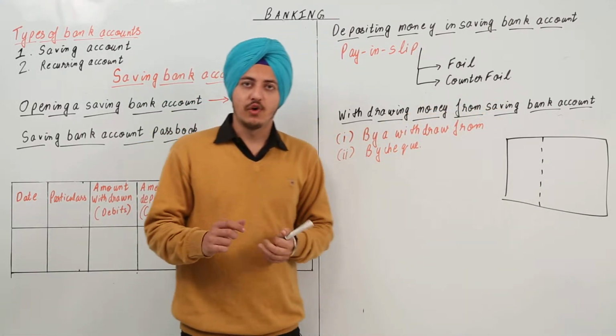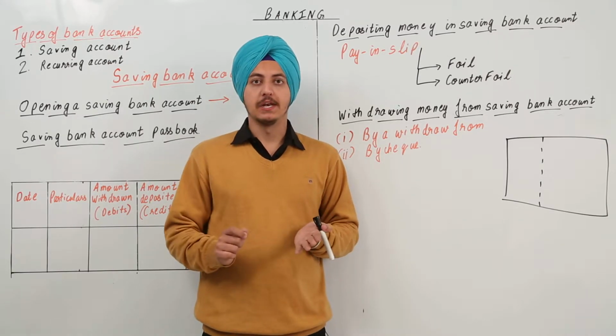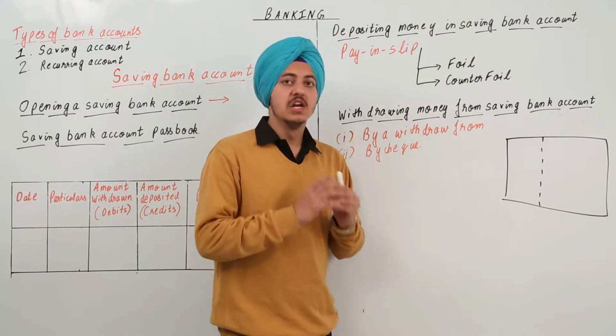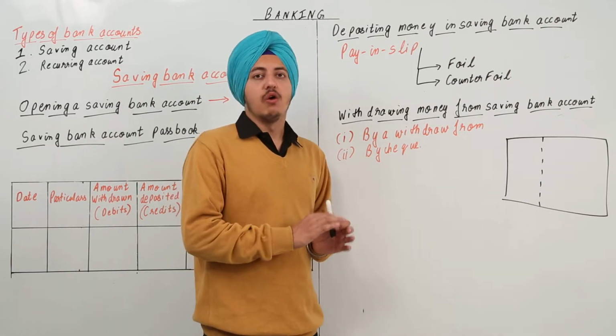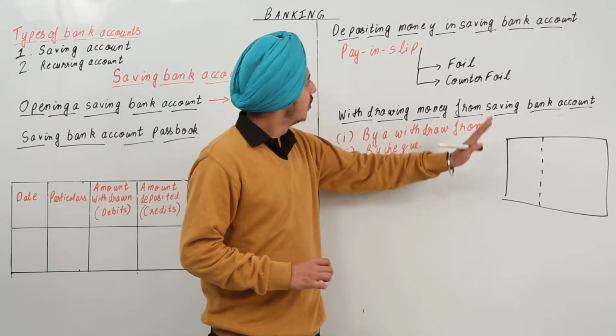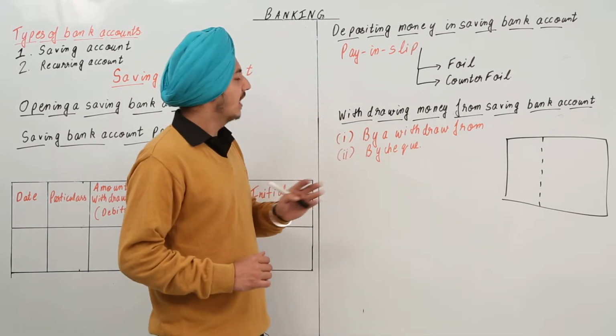Now this counterfoil with his signature and his stamp and the money written with pen, what is this? This is a proof that you had deposited this much money in that account on this particular date. Okay, so this is how the money is deposited in saving bank account.